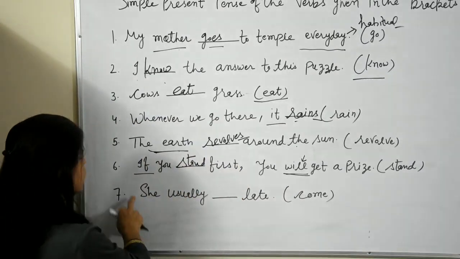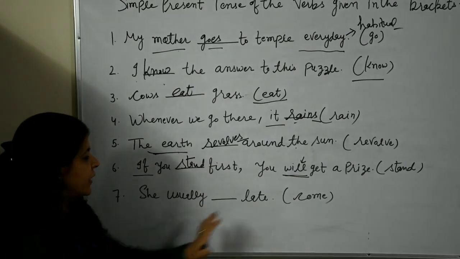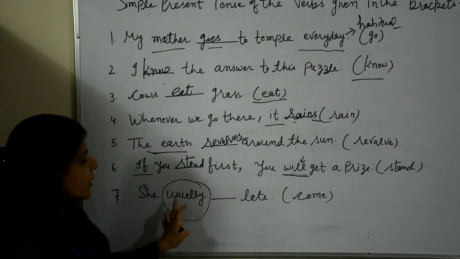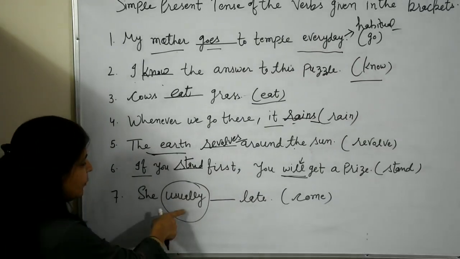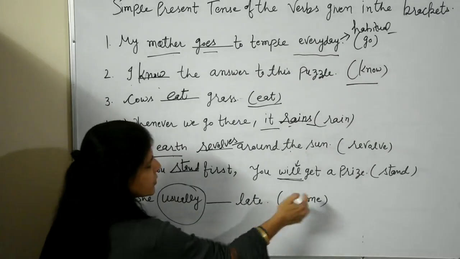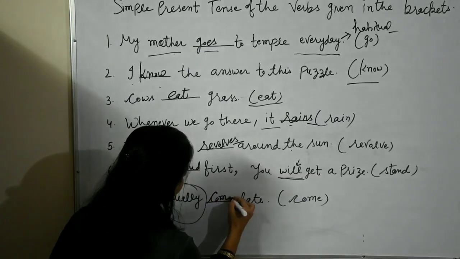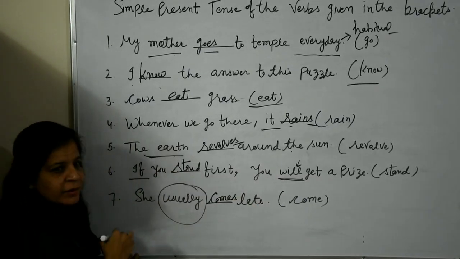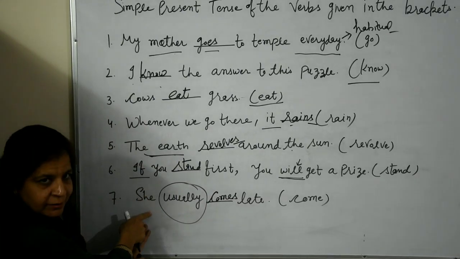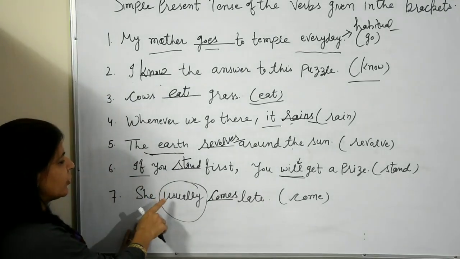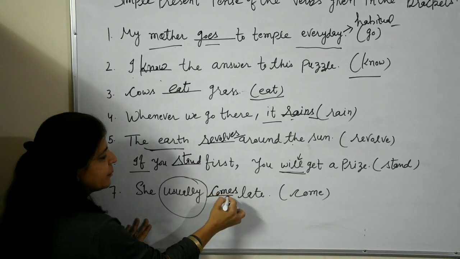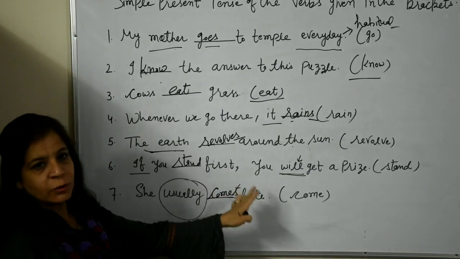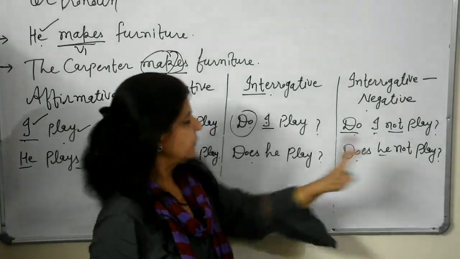Last sentence is, she usually dash late. Whenever this word comes, usually, it's a habitual action. We use only simple present tense. She usually comes late. With he, she, it, and with any singular noun, we use simple present tense with verb S or ES. Clear? Thank you.